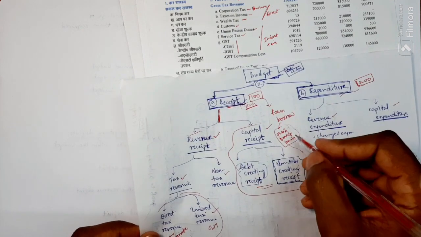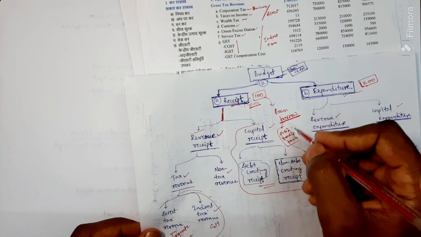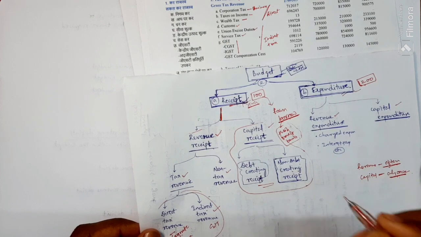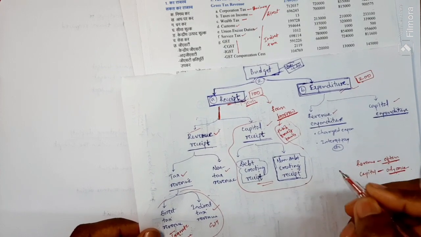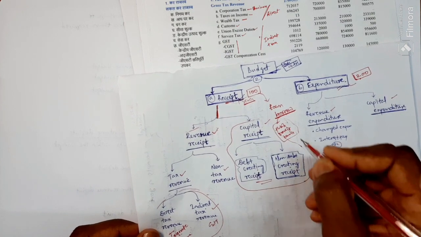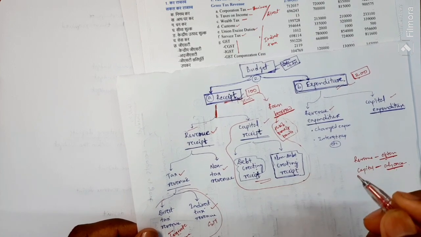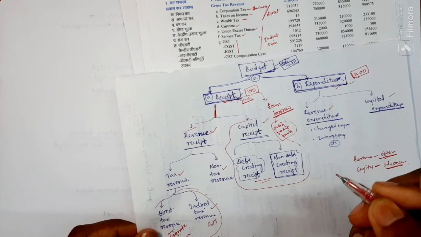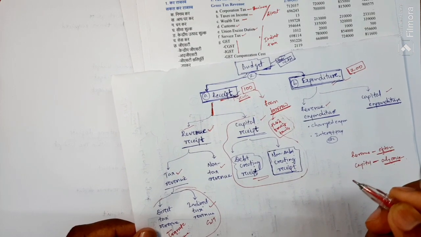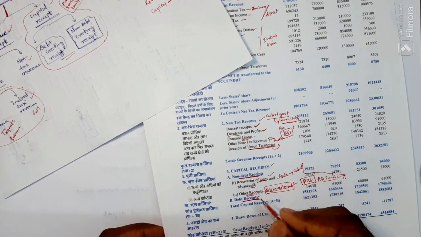After borrowing the loan, these are called debt. It means the government needs to pay back this amount in future. Yes or no? These are what debt receipt means. These are creating debt for the central government. Debt means it has to pay back in future. But here you can see recovery of loans and disinvestment.